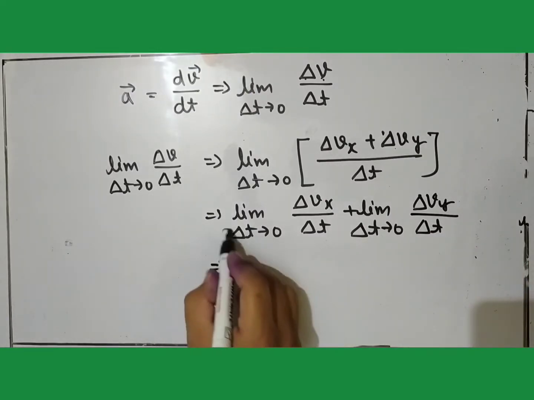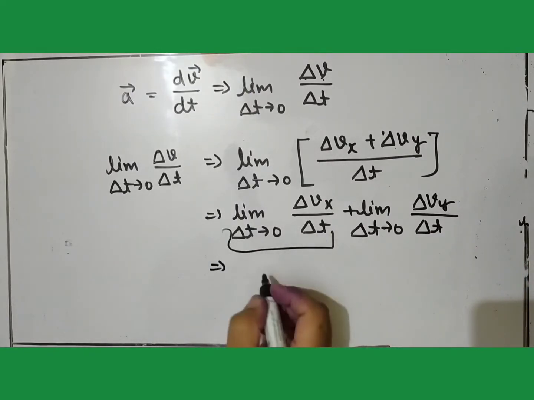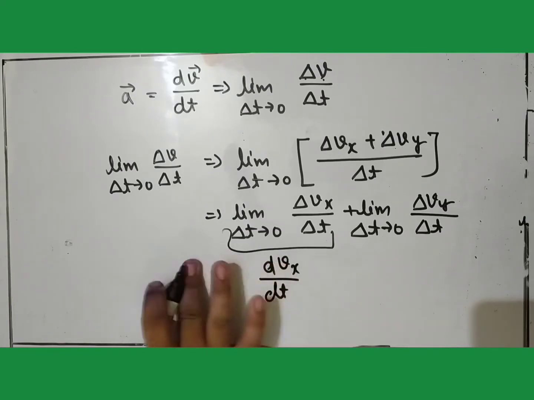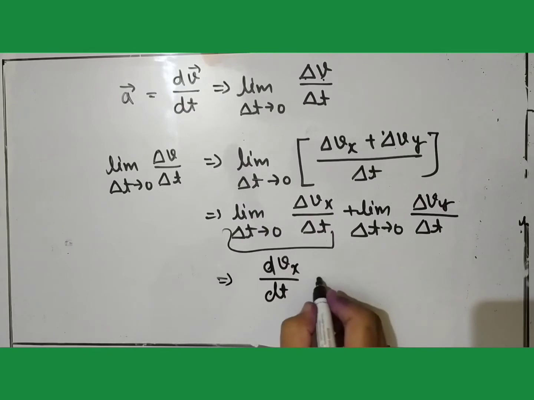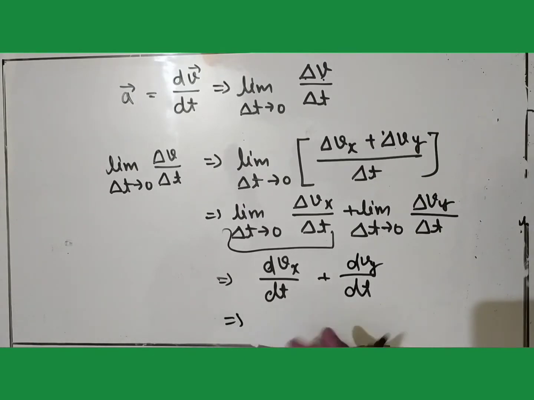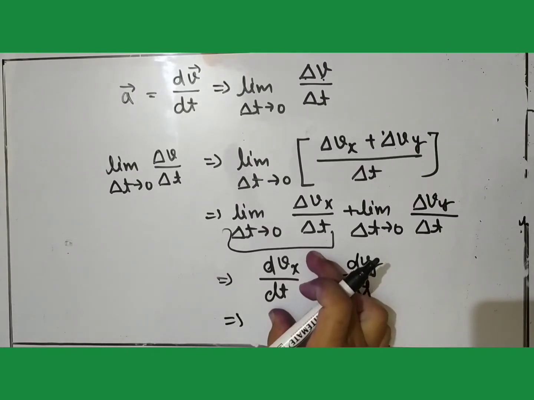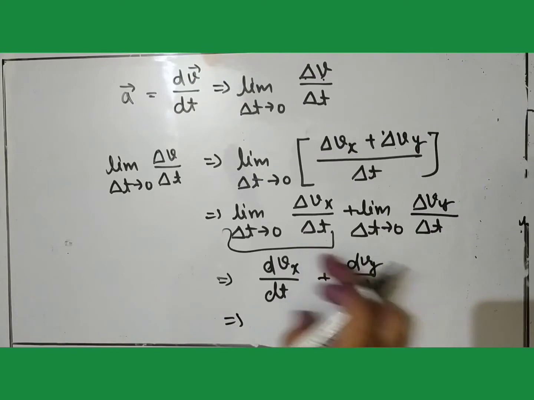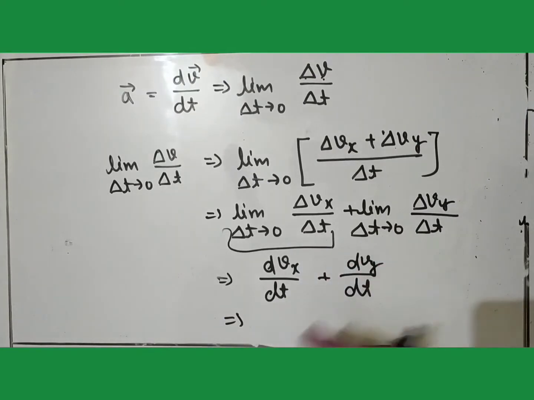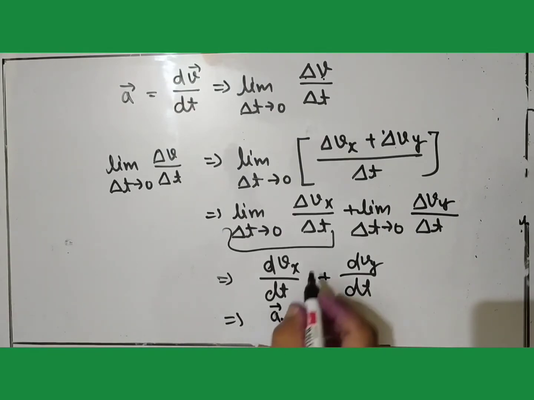As you can see, this can be written as dvx over dt plus dvy over dt. Now this quantity represents the instantaneous acceleration along the x-axis and this quantity represents the instantaneous acceleration along the y-axis. So we can write it as ax vector plus ay vector.